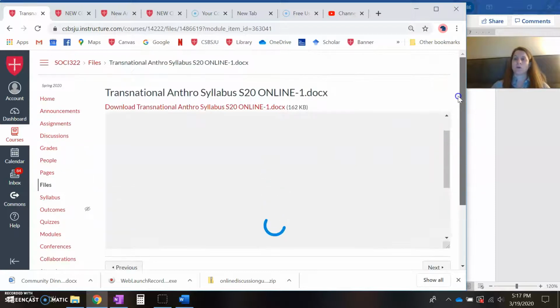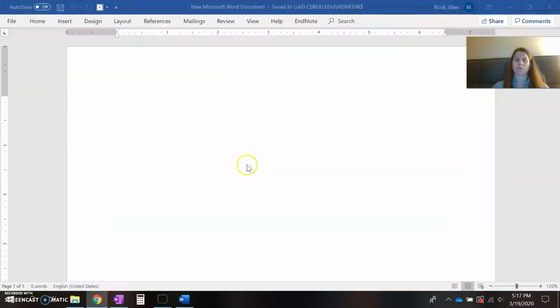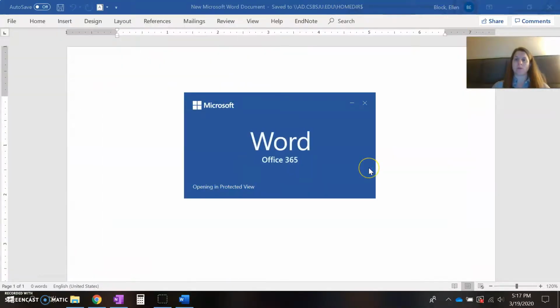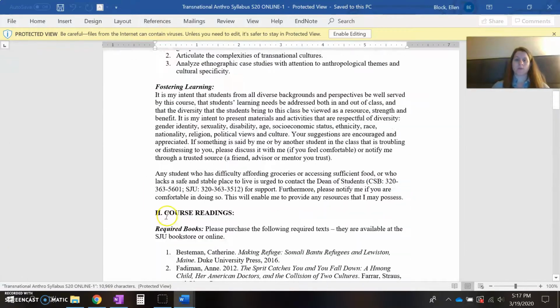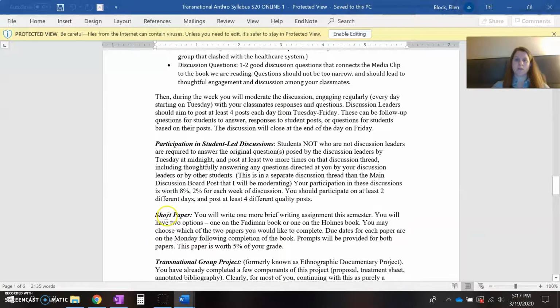And regarding the student-led discussions, if you want to know more about what a quality post looks like, you can use the rubric for the other posts. Let me just open up here, it'll probably be faster. All right, and then done here. Okay, so we'll go down to student-led discussions.